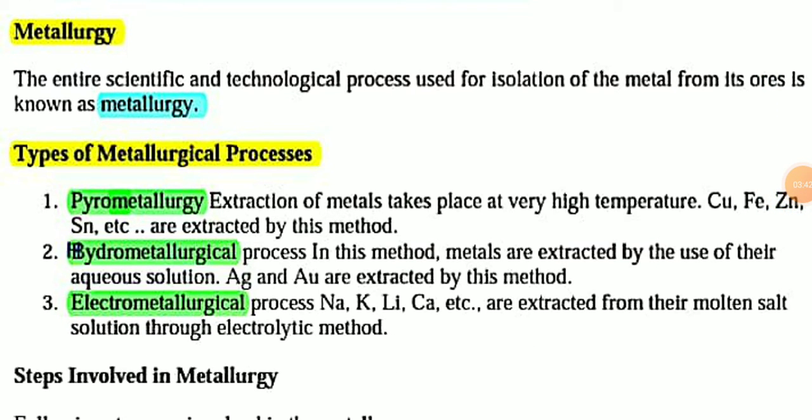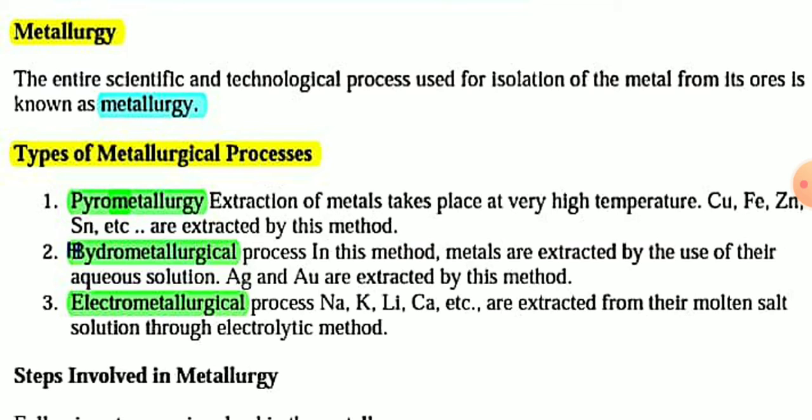Next up, metallurgy. Metallurgy is the entire scientific and technological process used for the isolation of metals from their ore. And there are different types of metallurgical process such as pyrometallurgical extraction.